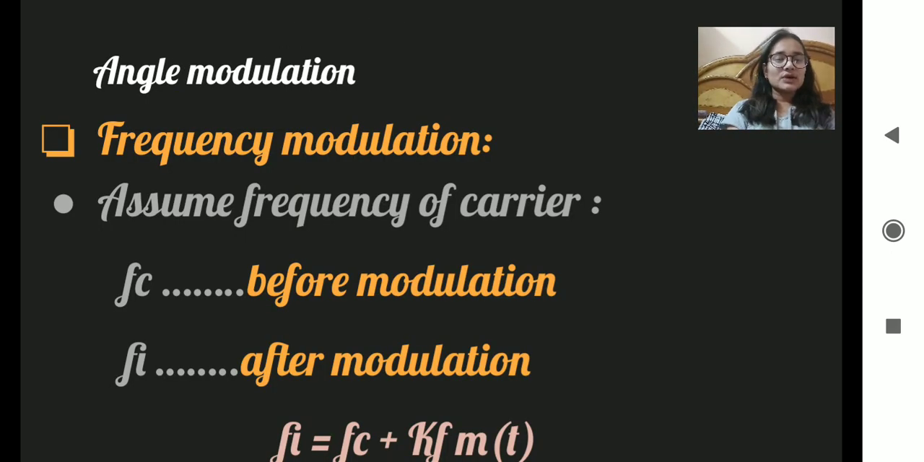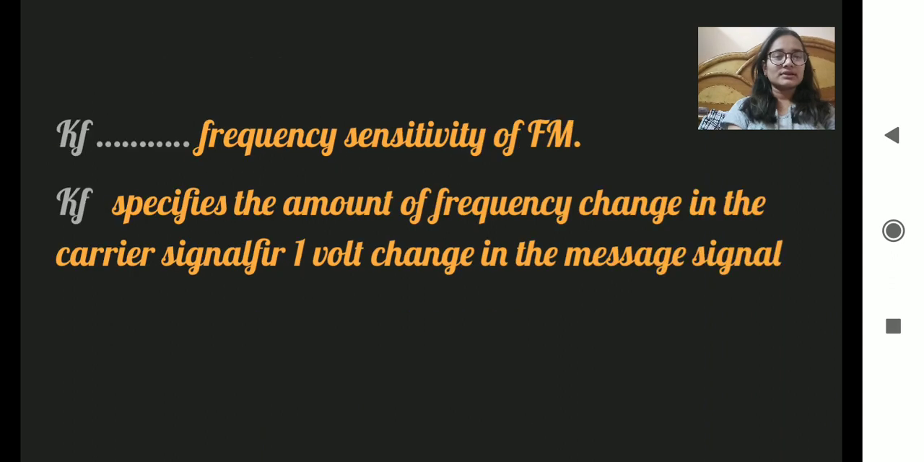Now the angle modulation means the frequency modulation. Assume the frequency of the carrier is denoted by Fc before modulation and Fi after modulation. So the equation is Fi = Fc + Kf m(t). Kf is the frequency sensitivity of the frequency modulator, and Kf specifies the amount of frequency change in the carrier per 1 volt change in the message signal.